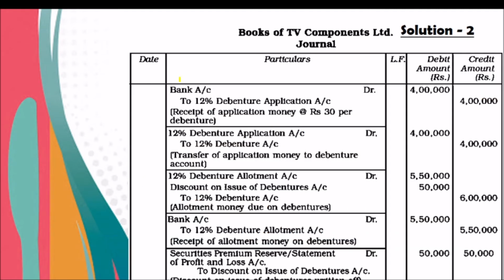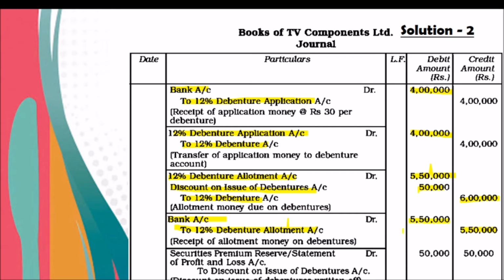So the entries will be: bank account debtor to 12% debenture application, 4 lakh. 12% debenture application account debtor to 12% debentures, 4 lakh. Then the entry for debenture allotment: 12% debenture allotment account debtor 5,50,000, discount on issue of debenture account 50,000, to 12% debentures 6 lakh. In this way we are adjusting the discount amount, and when we receive, we will get only after deducting the discount: bank account debtor to 12% debenture allotment, 5,50,000.